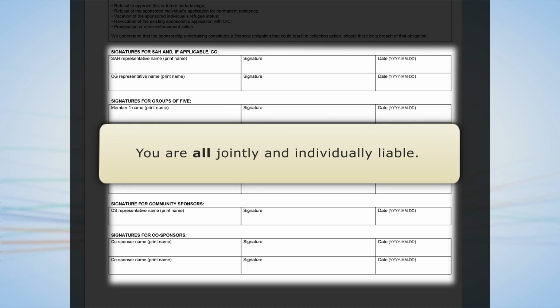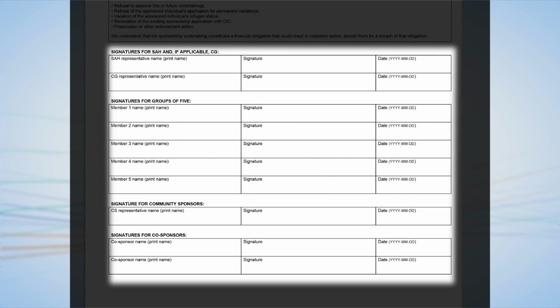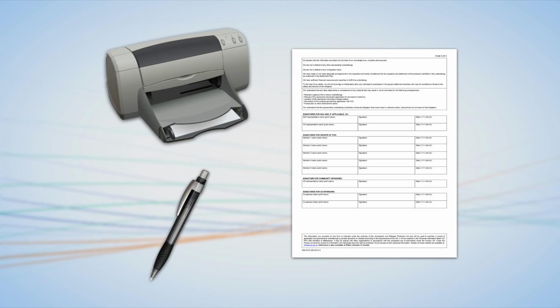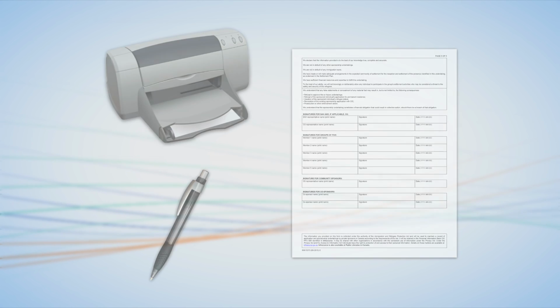Only original signatures are accepted. Copies or scanned signatures are not acceptable. Once you have completed the application, print the forms and sign them.